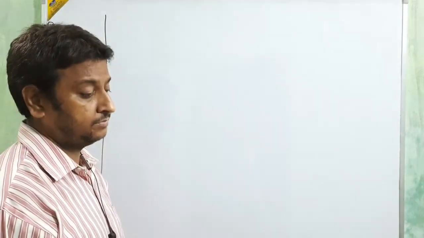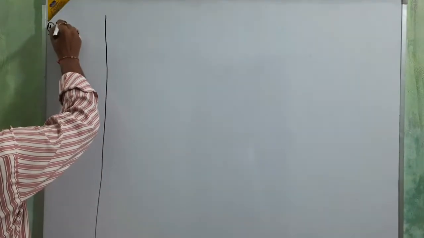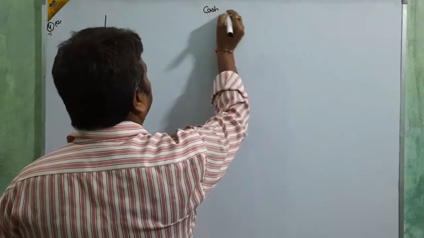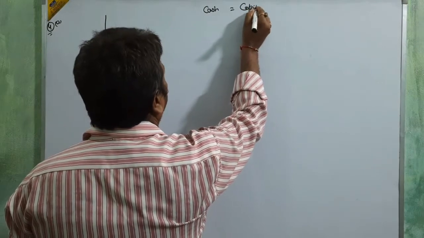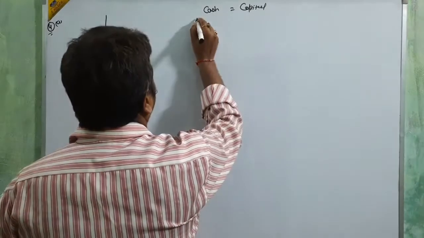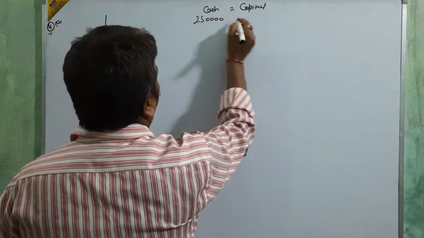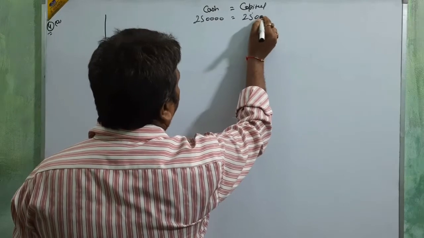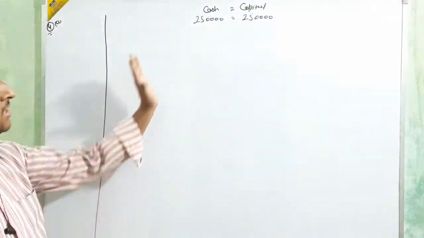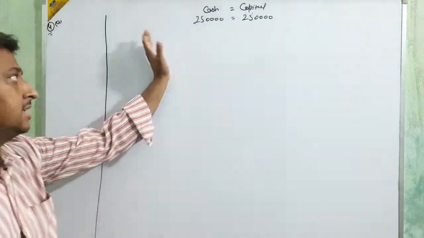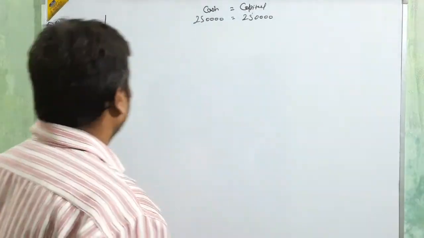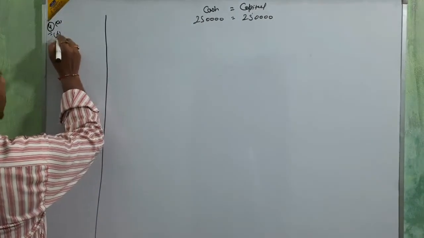Okay, read first. A. Kunal started business with cash. It means cash is equal to capital, beta. Kunal started with a cash amount of 2,50,000. Okay beta? I think you understand those things well. Started business with cash, then cash and capital, both amounts are 2,50,000. Okay, clear?